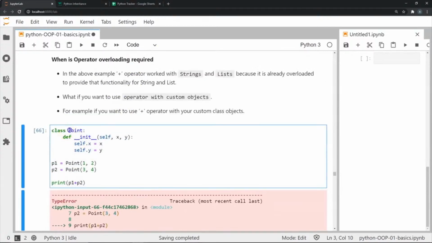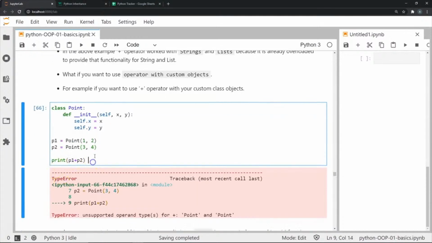So if you see this class called Point, it has an initializer where I'm going to store two attributes, x and y, in self.x and self.y. Now I'm going to create one object called p1 where I'm going to create Point 1, 2. So you can think of this object as basically like a coordinate: x coordinate 1, y coordinate 2. This is one point, and another point with x coordinate 3, y coordinate 4, I'm going to call p2. Now I want to print p1 plus p2.